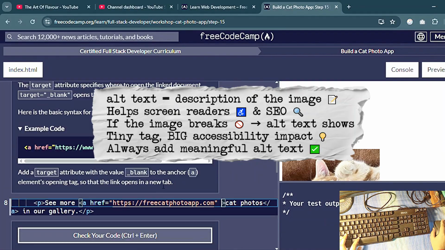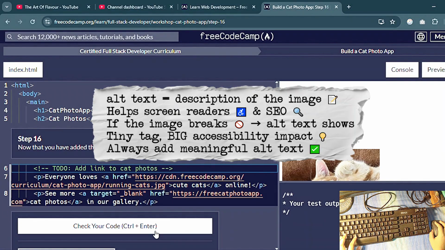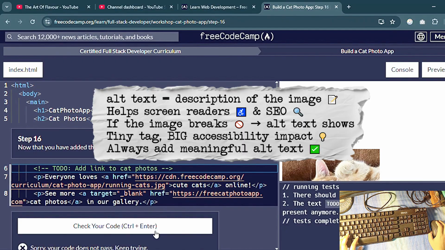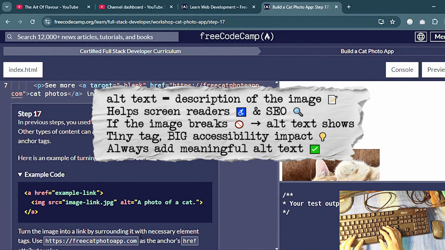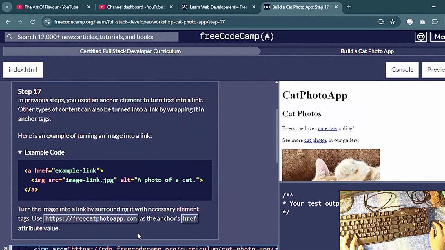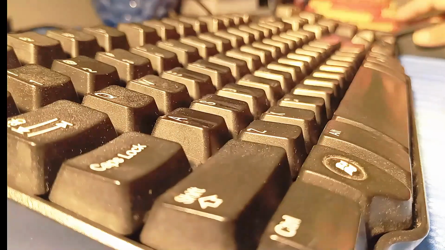The real detail is the alt attribute. That means if the picture doesn't load or if someone is using a screen reader, they'll still know what's supposed to be here. Honestly, accessibility is something I didn't think about much before, but adding alt text is such a small habit that makes a big difference.